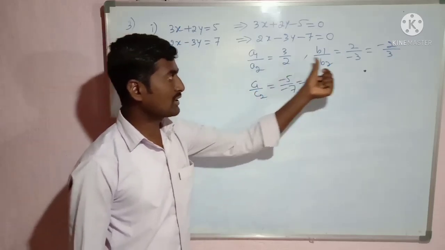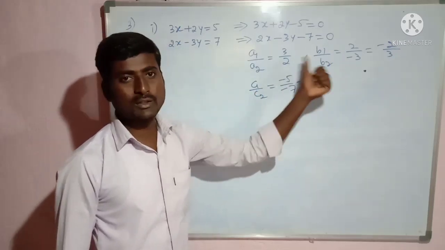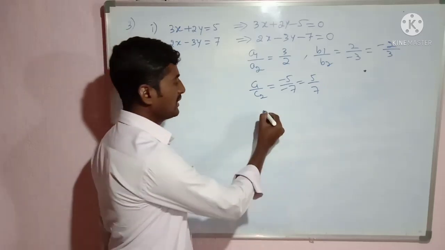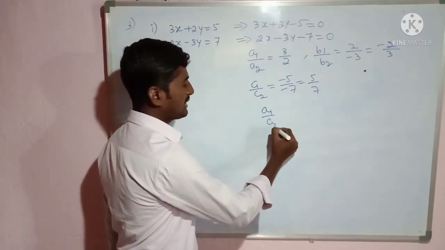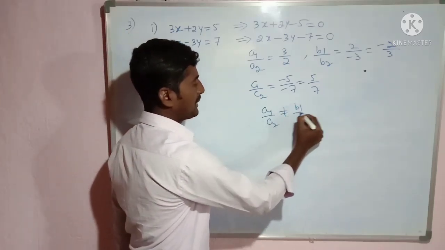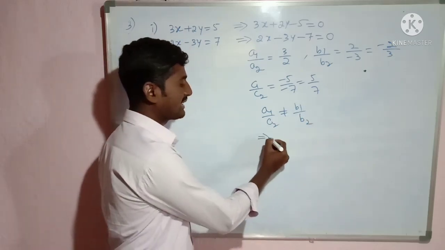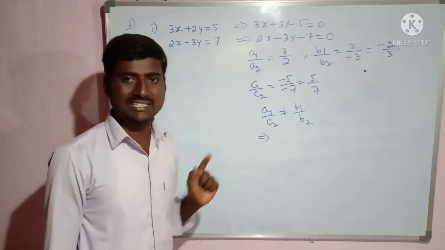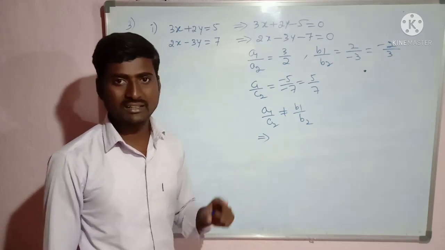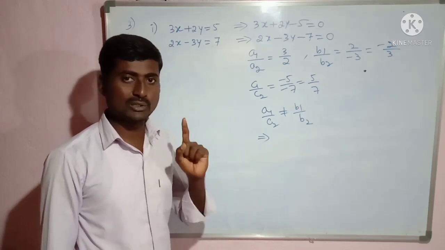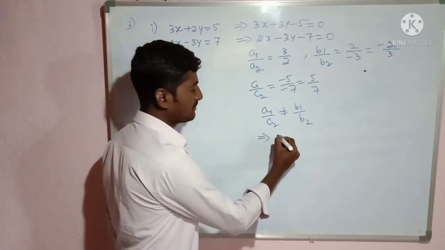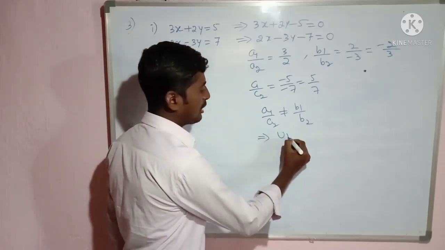So here you observe that A1 by A2 is not equal to B1 by B2. If this condition exists, then we can say that the two lines are intersecting lines. If they are intersecting, how many solutions exist? A unique solution exists. This implies a unique solution exists, or only one solution.